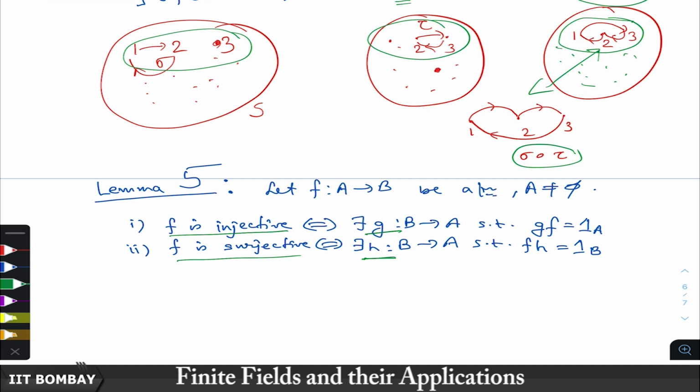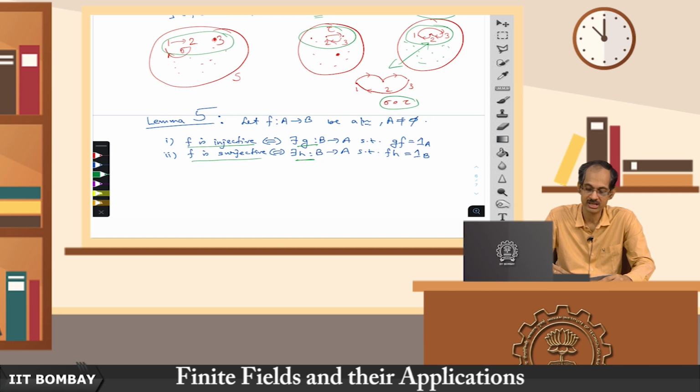Now, one can also see that the other way is also true. That is, if there is a left inverse, then f must be injective, and if there is a right inverse, f must be surjective. Well, why is this? Let us take the first one, the second one is also very simple.